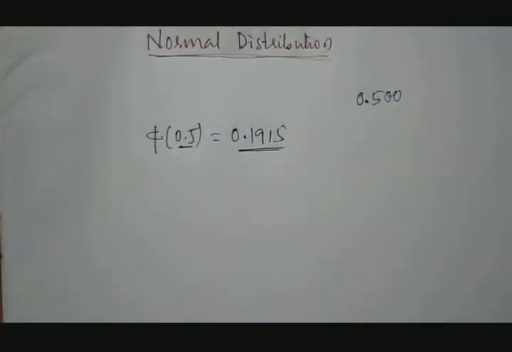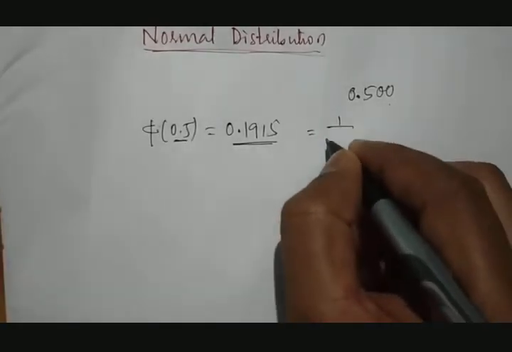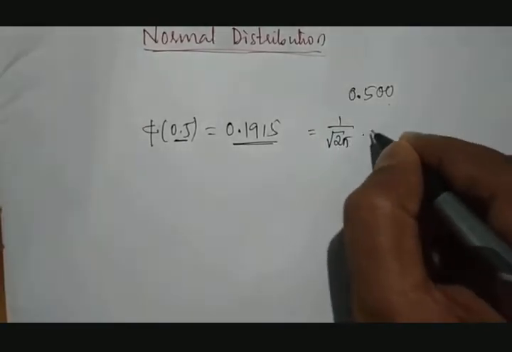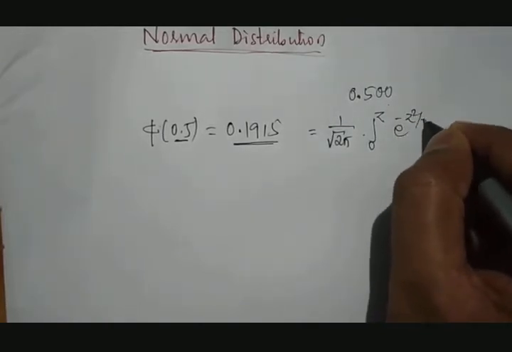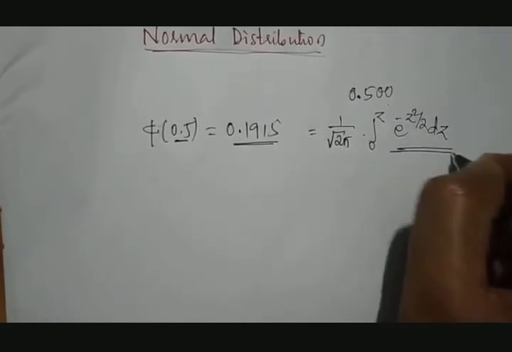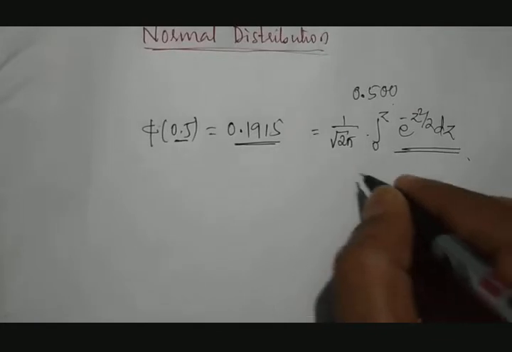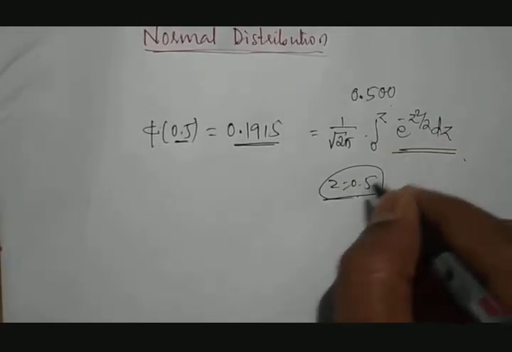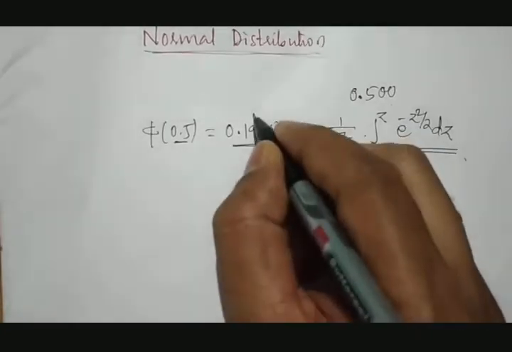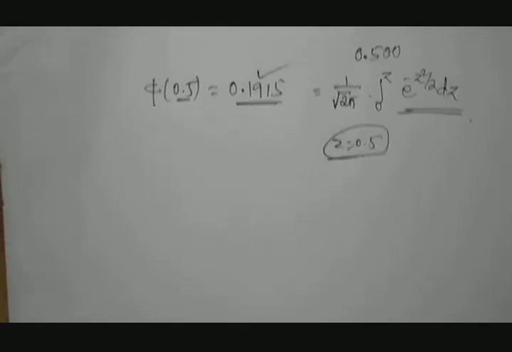And do you know how we got this result? This result will be a calculation of 1 divided by square root of 2 pi, integration between 0 to z, e raised to minus z square by 2 with respect to z. Got my point? So where z is equal to 0.5, if you substitute 0.5 wherever z is there and calculate, then we will get the result. Is it not easy to refer to a table? If you refer to a table, we will get the values directly.